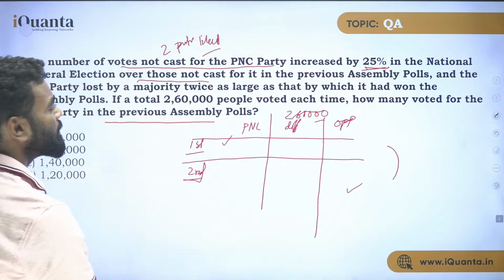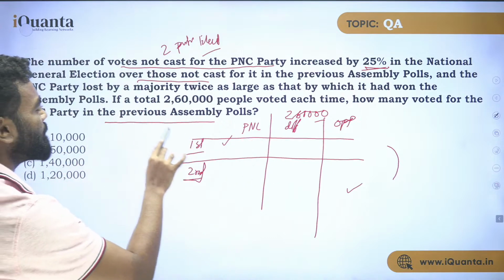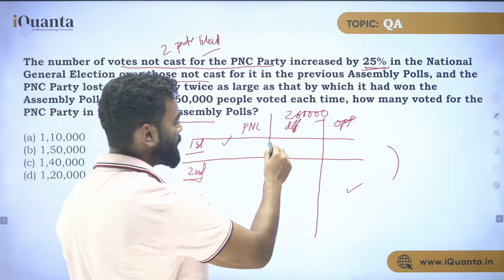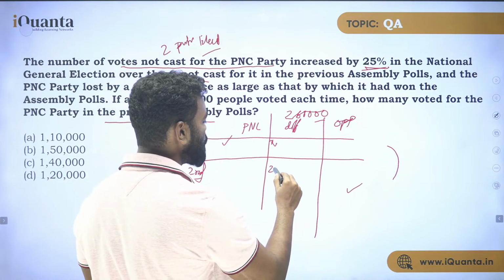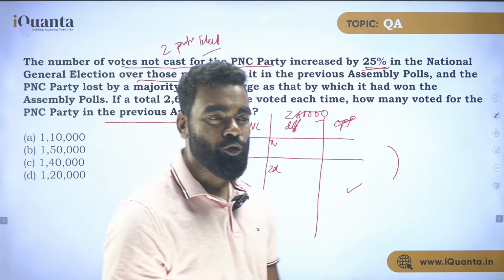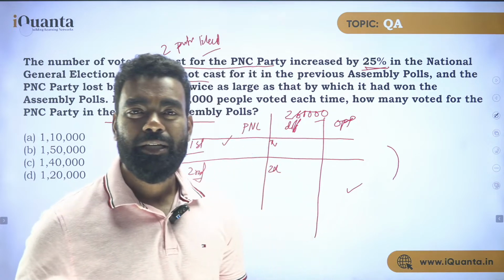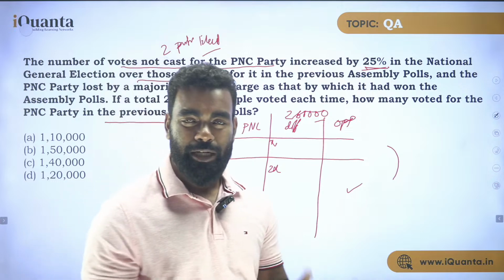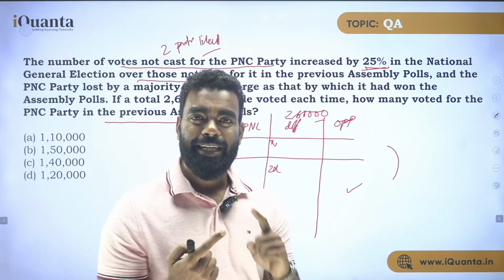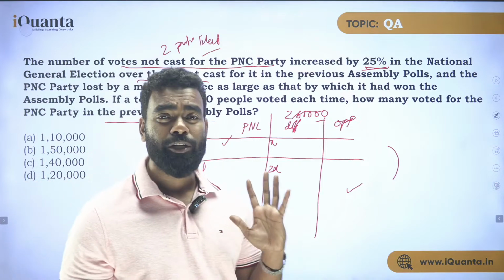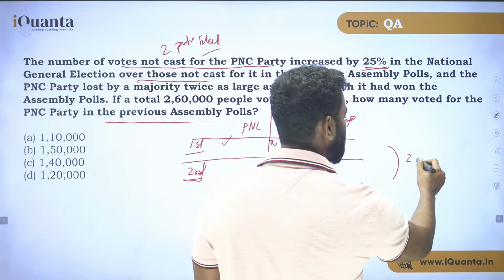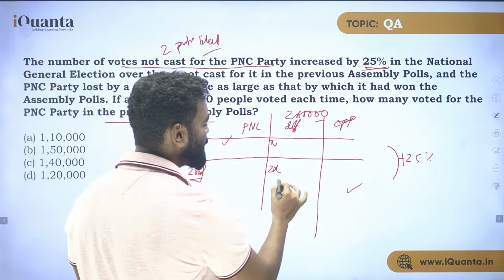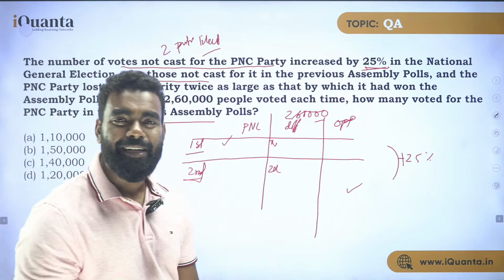And it is also said, and the PNC party lost by a majority twice as large as that by which it had won the assembly polls. So if he has won by X, so he has lost by 2X, right? If PNC won by X votes, then PNC lost by 2X votes in second election, right? So the difference is basically being doubled. So these are the things you need to understand first before solving this question, exactly what is happening. First, the opposition's vote is increased by 25%. Second, the difference, the PNC won by, if it is X votes, now it is lost by 2X votes. So this is all been given in the question.